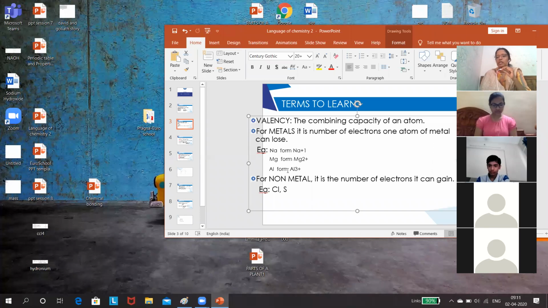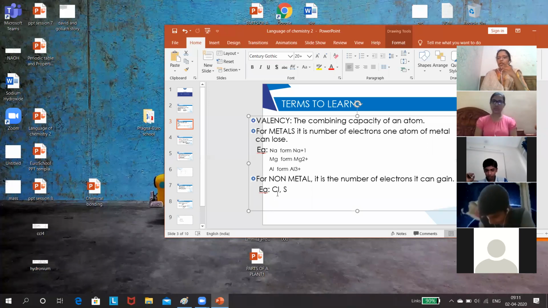Whereas non-metals always gain electrons. We know that chlorine gains one electron, so the valency of chlorine will be -1. Sulfur tends to gain 2 electrons, so the valency will be -2.